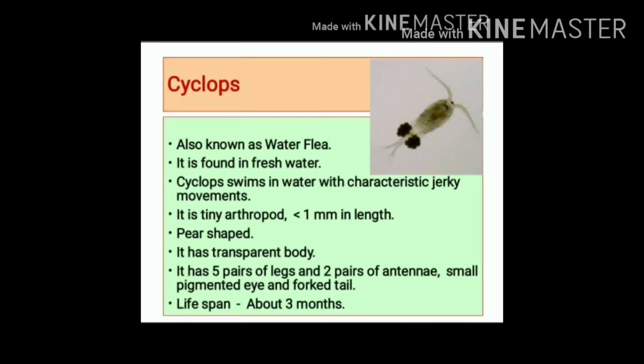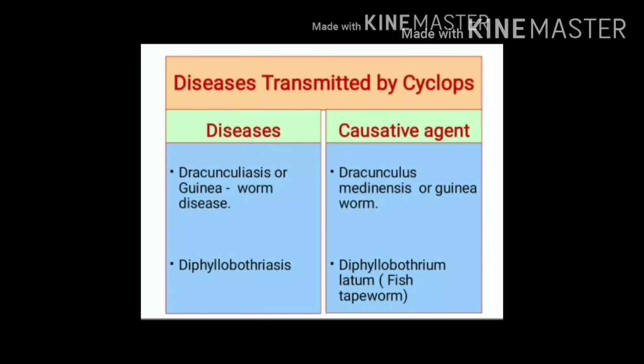The lifespan of cyclops is about 3 months. Diseases transmitted by cyclops include dracunculiasis and diphyllobothriasis. Dracunculiasis is also known as guinea worm disease. It is caused by Dracunculus medinensis, or guinea worm. Diphyllobothriasis is caused by Diphyllobothrium latum, which is fish tapeworm.